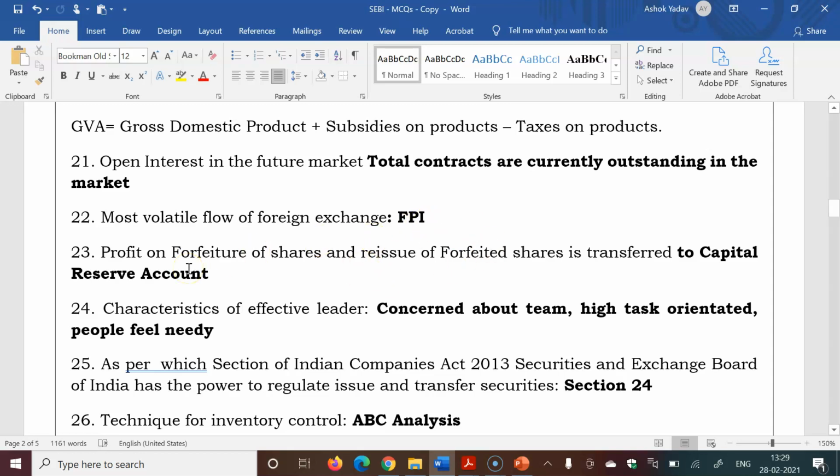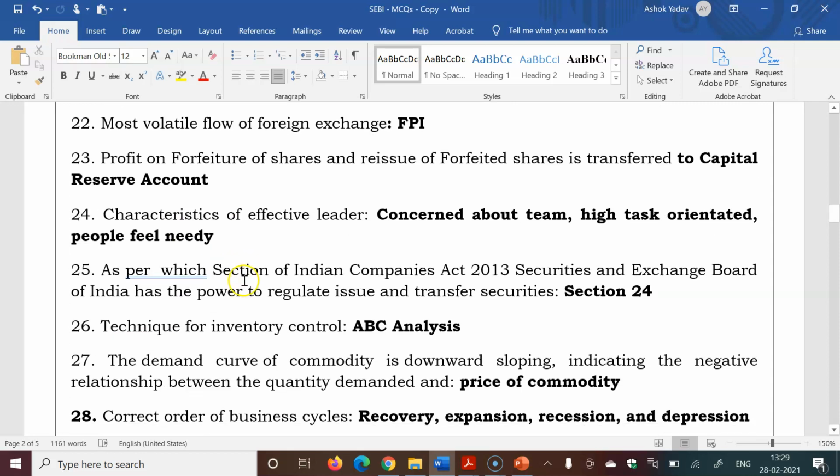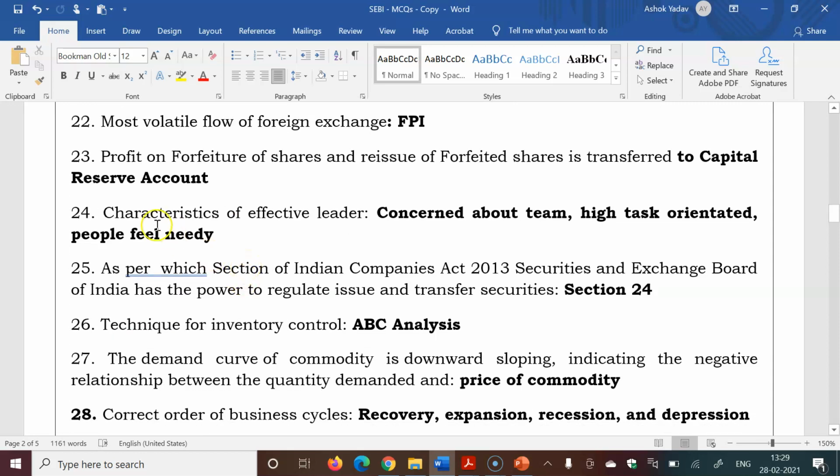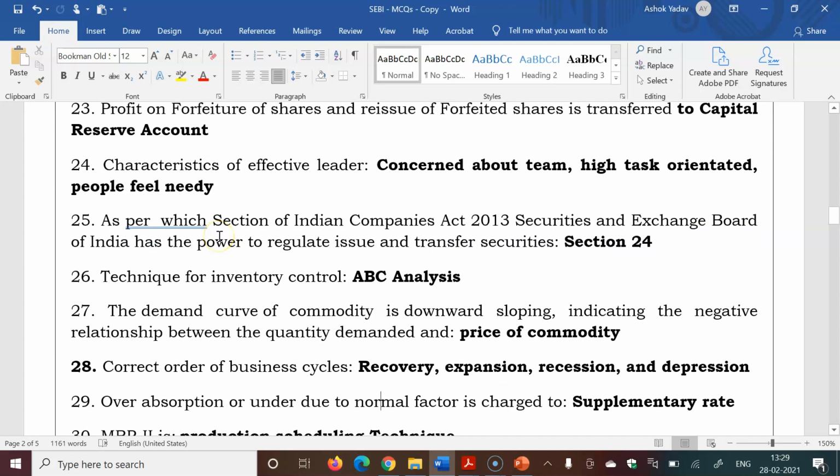Profit on forfeiture of shares and reissue of forfeited shares is transferred to capital reserve account. Simple question. Next question, characteristics of effective leader: concerned about team, high task oriented, people feel needy. Next question, as per which section of the Companies Act 2013, Securities and Exchange Board of India has the power to regulate, issue and transfer securities.